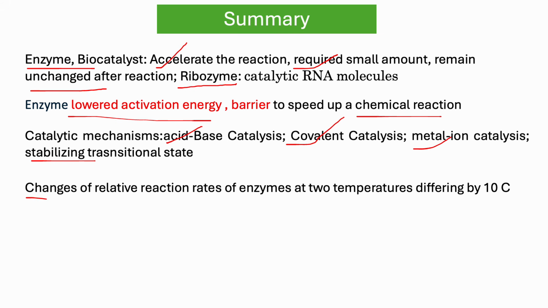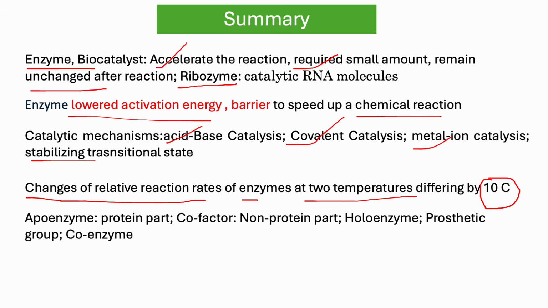And the change of the reaction rate of an enzyme is the Q10. Q10 is the temperature coefficient, the change of relative reaction rate of an enzyme at two temperatures differing by 10 degrees Celsius. And what is apoenzyme? The protein part of an enzyme is known as apoenzyme, and the non-protein part is known as cofactor. Holoenzyme is the total of the protein part and non-protein part of an enzyme.